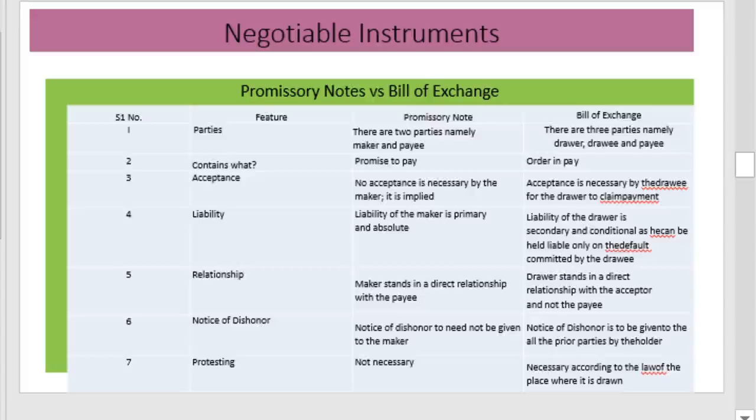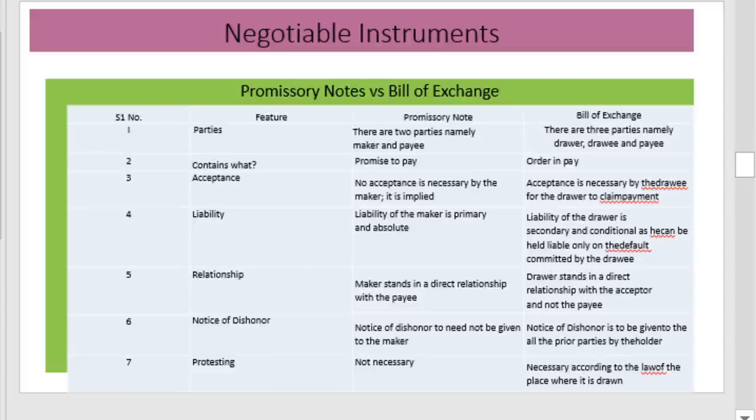In the case of the bill of exchange, there are three parties. In the case of the promissory notes, there are two parties only. Therefore, there will be a direct relationship between the payee and the maker, whereas in the case of the bill of exchange, there are three parties, and therefore the relationship with the payee won't be direct.